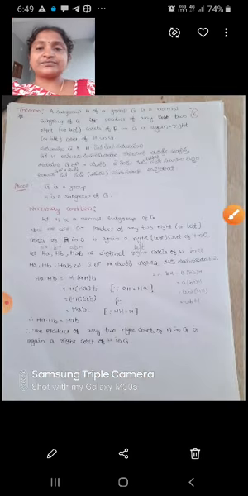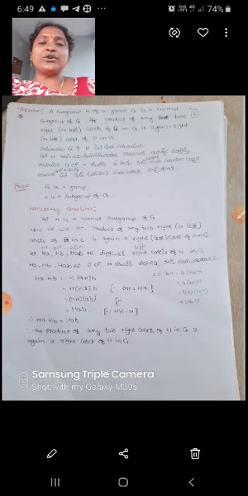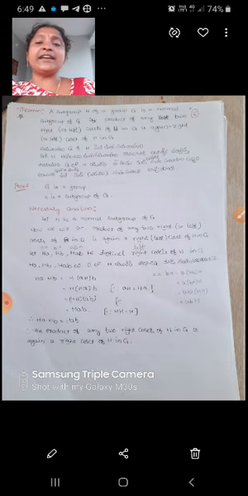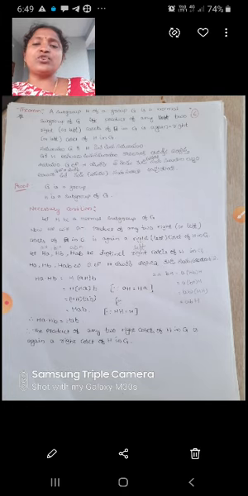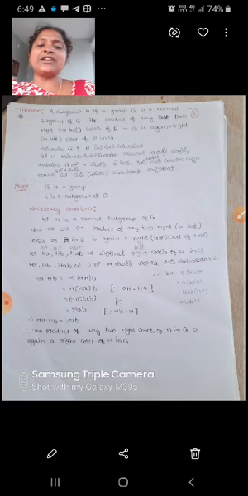Next theorem. A subgroup H of a group G is a normal subgroup of G if and only if the product of any two right or left cosets of H in G is again a right or left coset of H in G. Proof: G is a group, H is a subgroup of G. Necessary condition: let H be a normal subgroup of G.